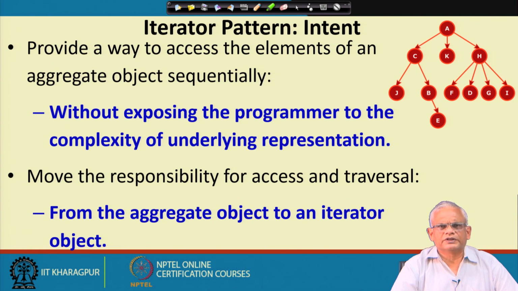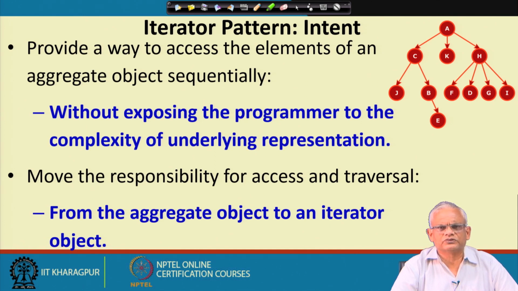In a typical programming scenario, programmers who are not aware of the iterator pattern implement the traversal algorithm in the aggregate itself. And for the aggregate, there may be several types of traversal, and this makes the aggregate very complex, and also the aggregate has too many responsibilities.